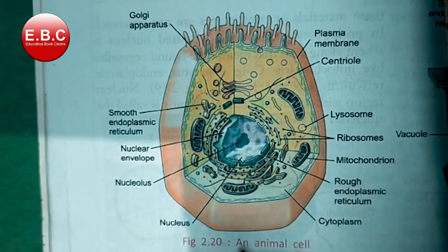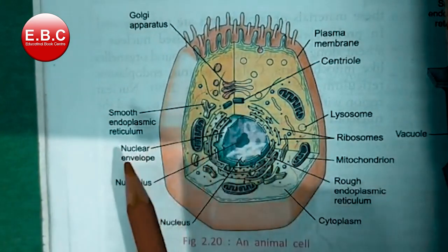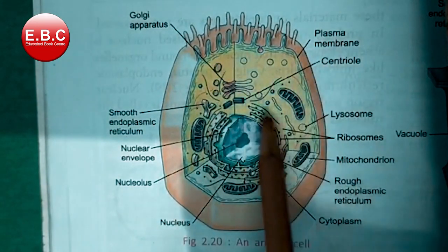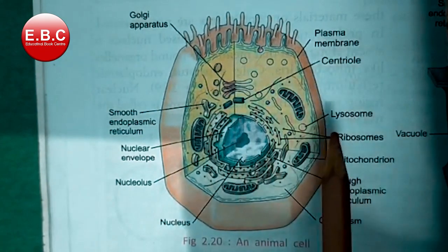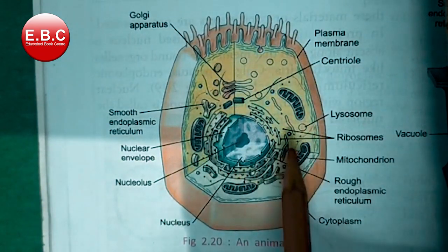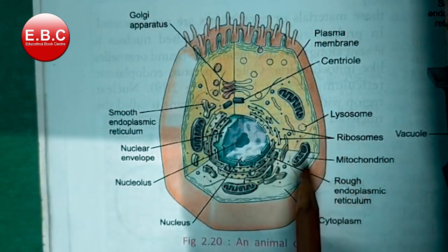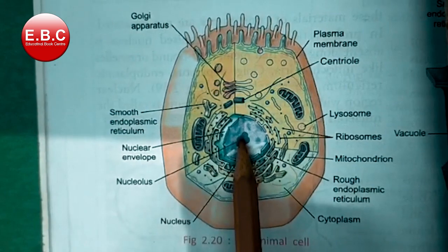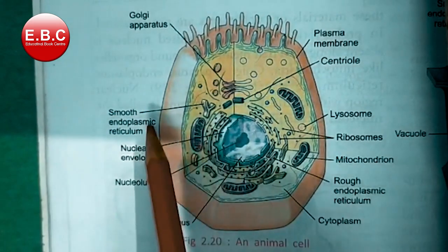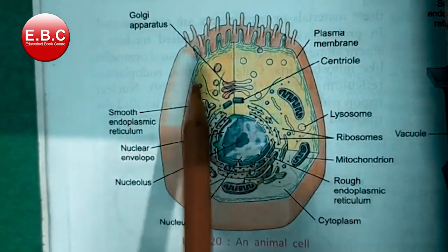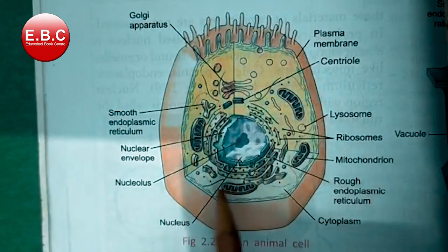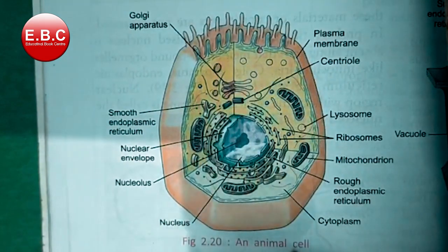So students, this is the structure of the animal cell, and you can clearly see that in this structure the plasma membrane is there, centriole is there, lysosomes are present, ribosomes are present, mitochondria, rough endoplasmic reticulum, cytoplasm, nucleus, nucleolus, nuclear envelope, smooth endoplasmic reticulum, and Golgi apparatus. These are the cell parts which are present in an animal cell.